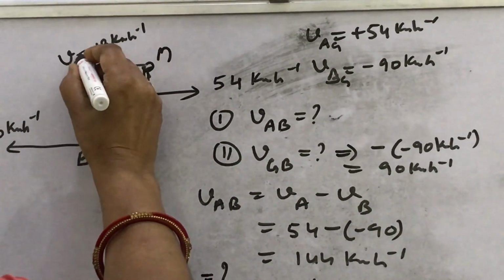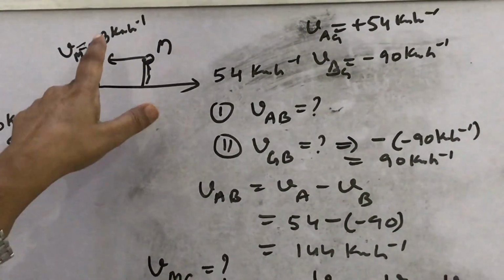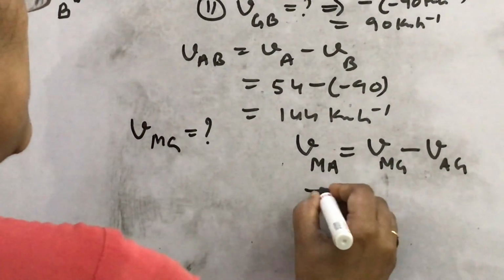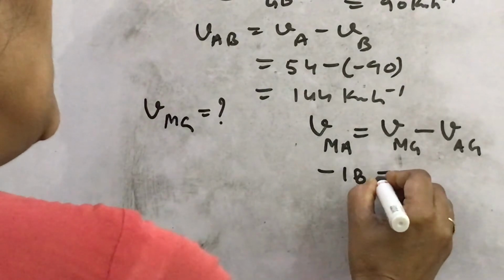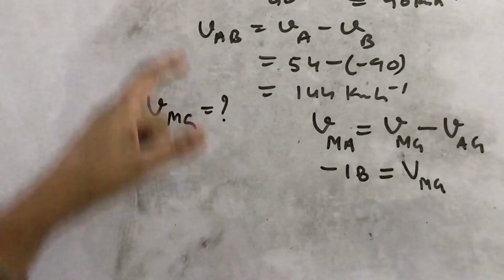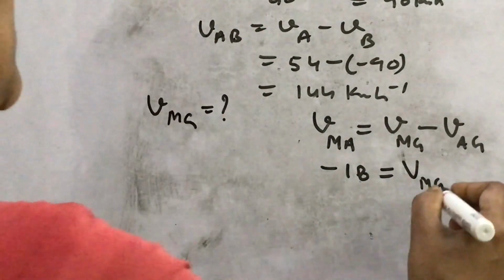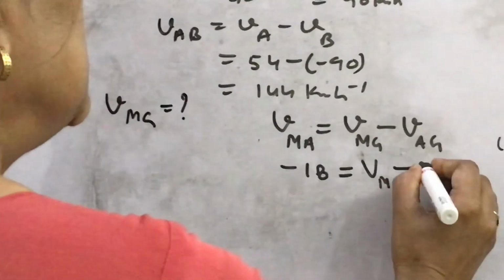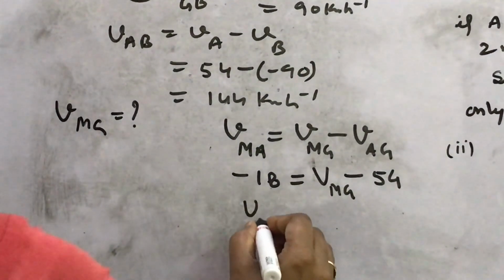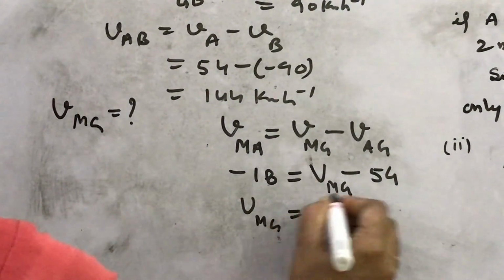This is minus 18 kilometer per hour. What is the velocity of the monkey with respect to the ground? What is A with respect to ground? You have written how much this is? 54. So you can find the velocity of the monkey with respect to the ground.